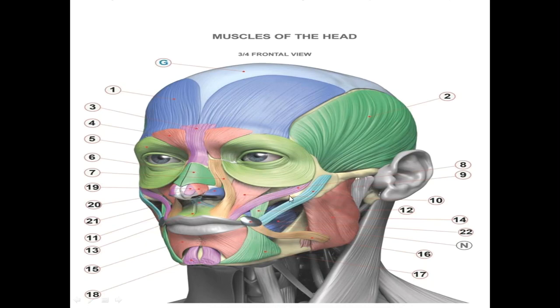The zygomaticus muscle, its function is widening of the mouth, so in smiling we use it. Also the risorius muscle. The buccinator, functionally, is used for mastication.